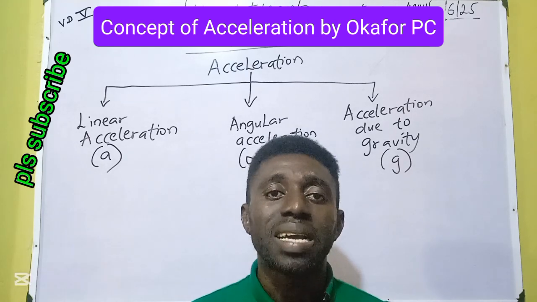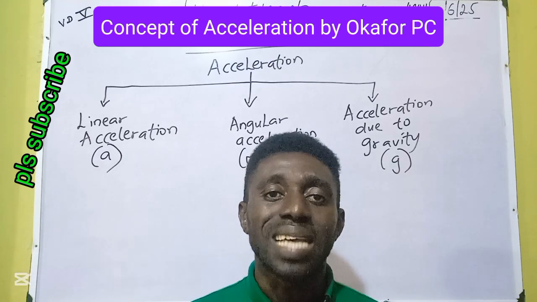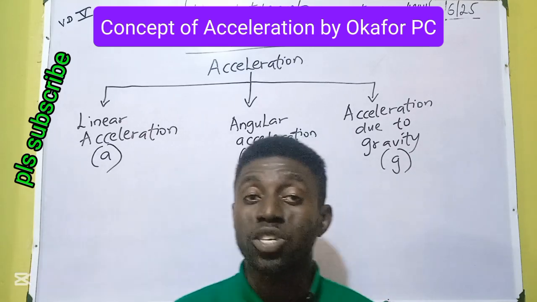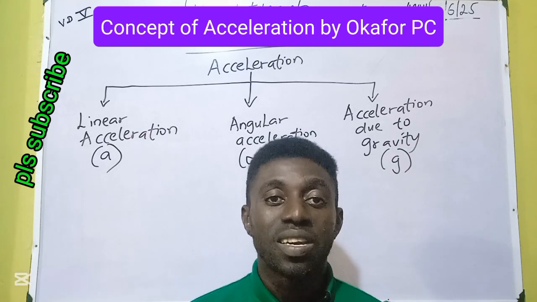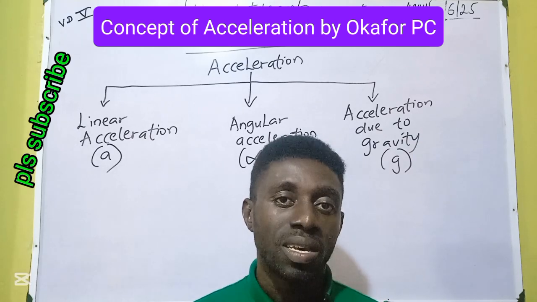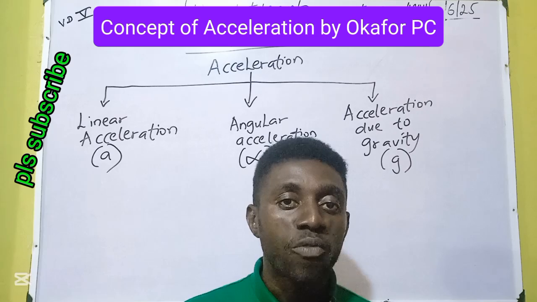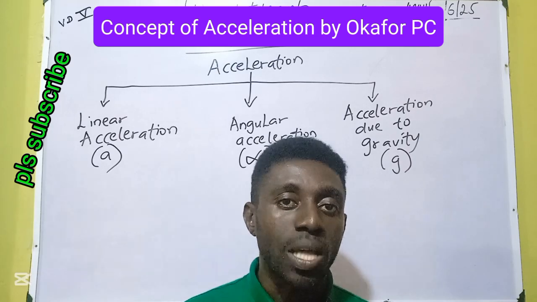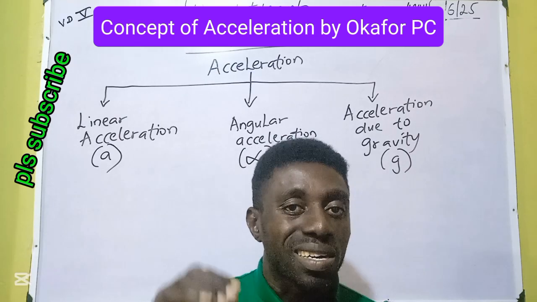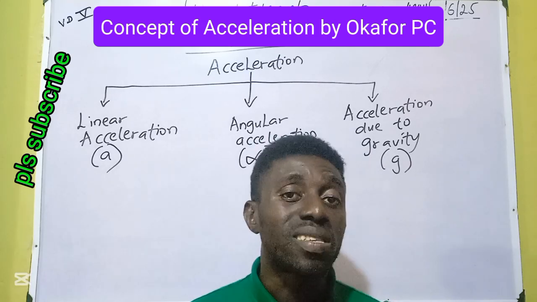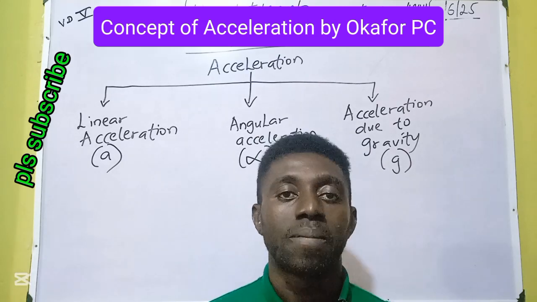And there is another term that is the same as acceleration, just that it is a gradual decrease. If acceleration is gradual increase, this term is gradual decrease. It counts like 8, 7, 6, 5, 4, 3, 2, 1, 0 meters per second. This gradual decrease in speed is called deceleration, or retardation.